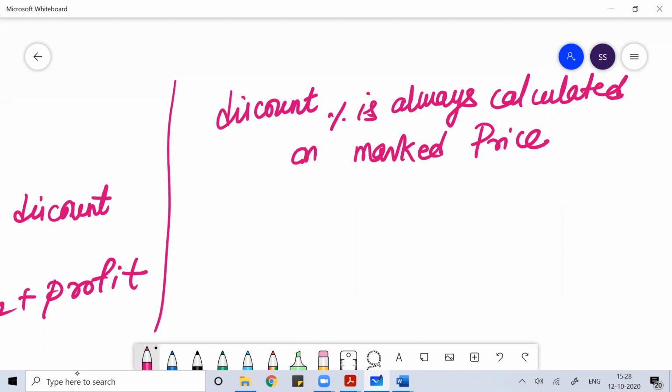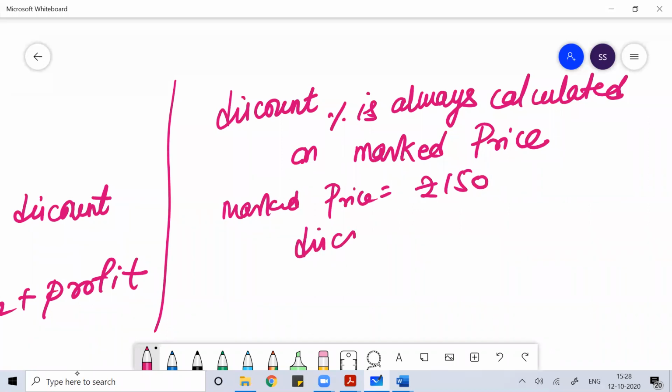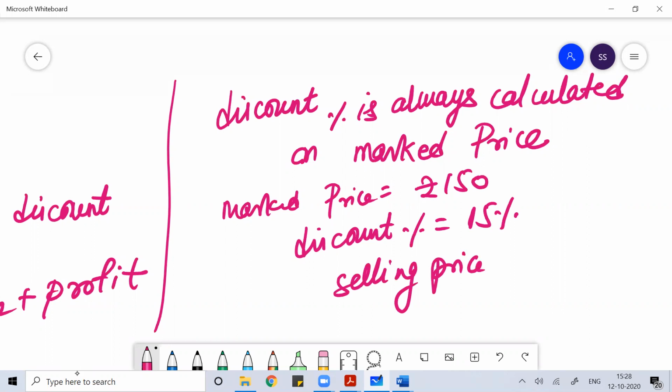So if the marked price, the price which is printed on the product, is 150 rupees, and you get a discount of 15%, what is your selling price? So 150 rupees is the price, and on that you get a discount of 15%.